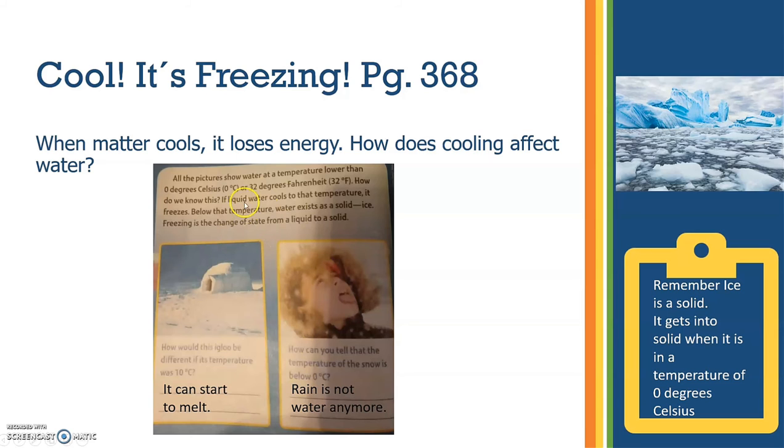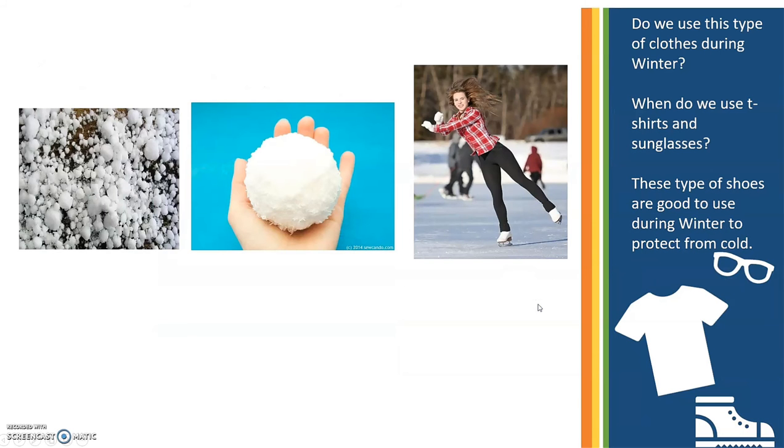And as we read here, when the temperature is 0 degrees, the water changes to solid ice. So remember, ice is a solid. It becomes solid at a temperature of 0 degrees Celsius. You can see the example here in the ocean. Now, let's see the pictures.